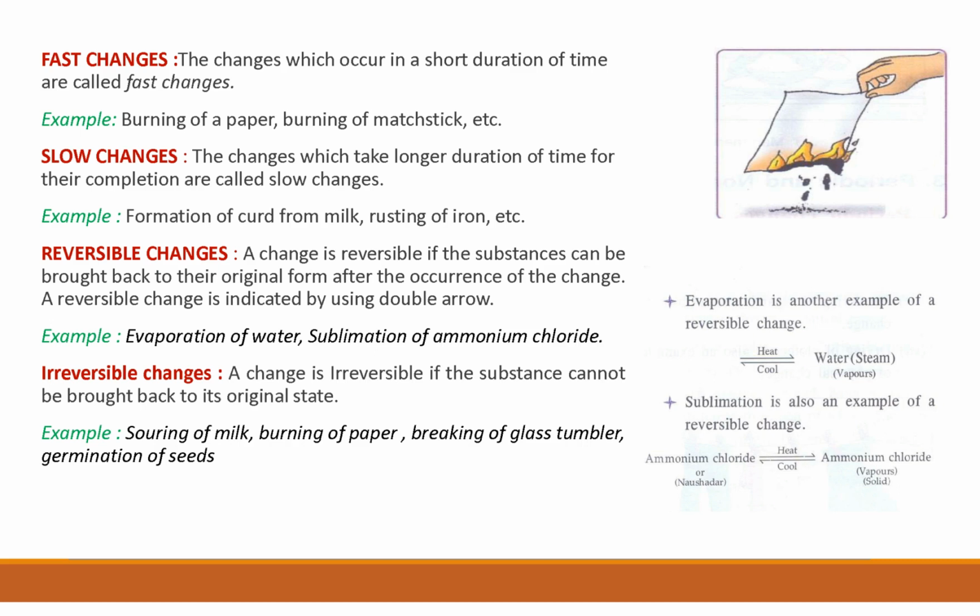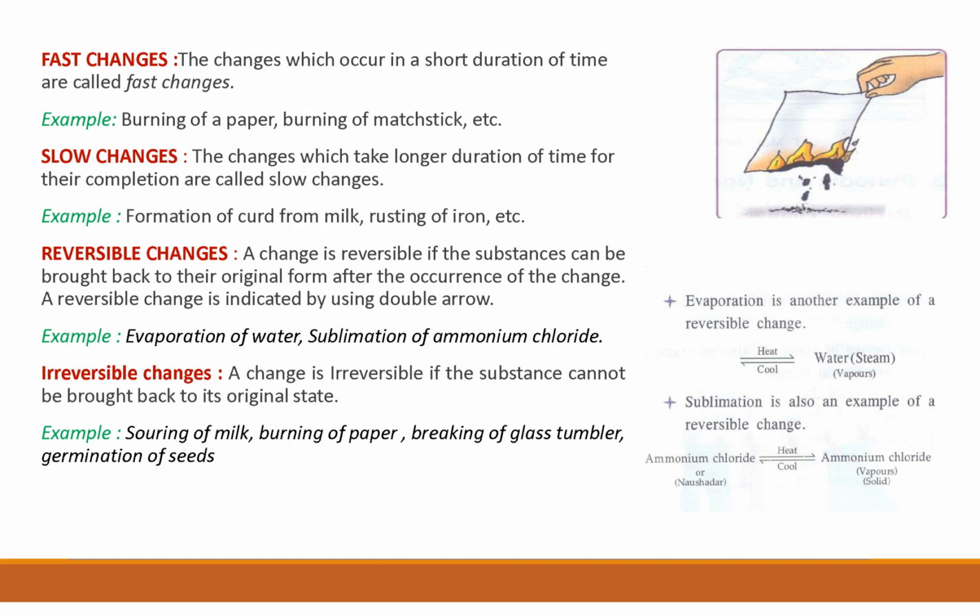Like evaporation of water. Evaporation of water is an example of a reversible change, because liquid, in the presence of heat, converts into vapor. All of you know very well what evaporation is. When liquid converts into vapor, or into the gaseous state, it is called evaporation. When we cool these vapors, we get water again. So it is an example of a reversible change because we can bring back the original substance again.